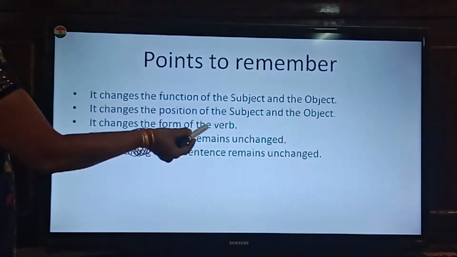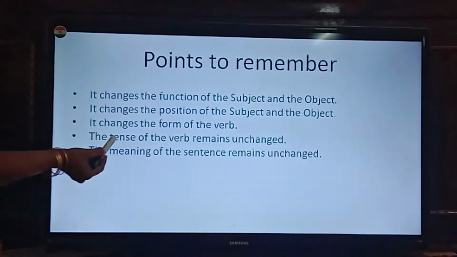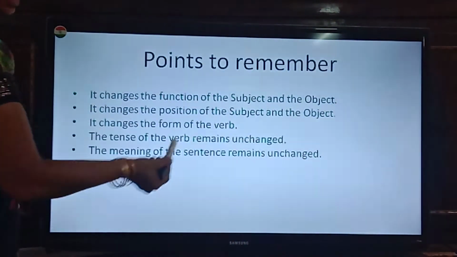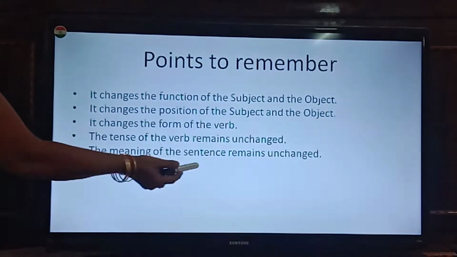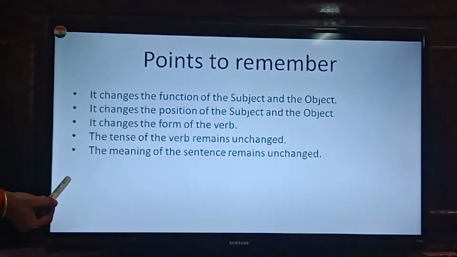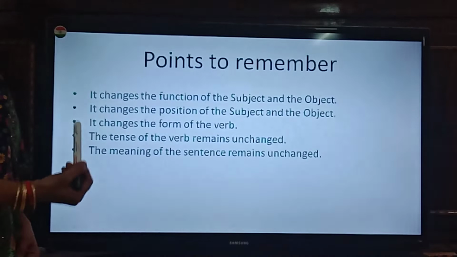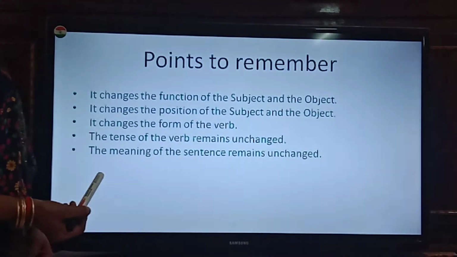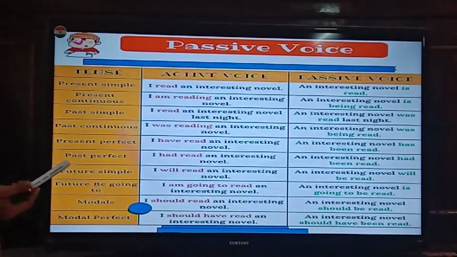It changes the form of the verb. The tense of the verb remains unchanged. The meaning of the sentence remains unchanged. So all that we have learned through the examples just now, isn't it? Now let us go to the next slide.